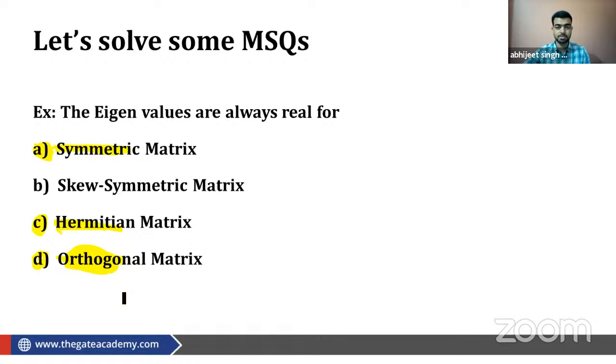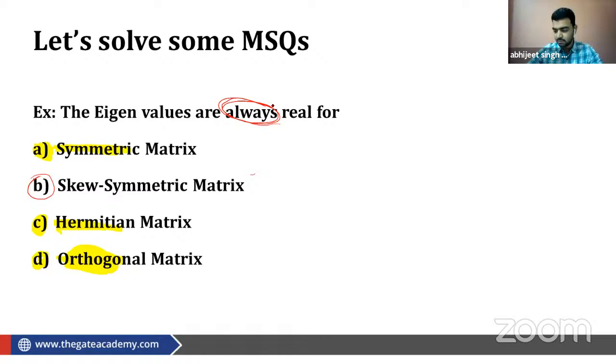Those who have given options A, C, and D, in A and C they are correct, but D is incorrect. So there will be no partial marking. Just because of D, your answer is now incorrect. This is the feeling of the multiple select question, so you have to be very careful about this. For skew symmetric matrix, the eigenvalues are always purely imaginary, so there is no doubt. Those who have given B as a correct option, it is also incorrect. I'm saying always real. You have to be very careful about the grammar. Always real is only for symmetric and Hermitian.